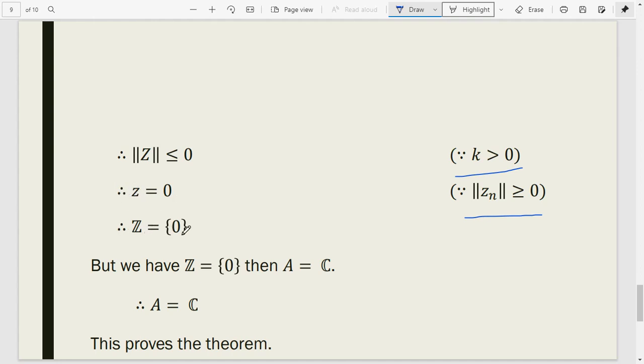So z is equal to 0, and then A is equal to C. Hence A is equal to C. This proves the theorem. Thank you.